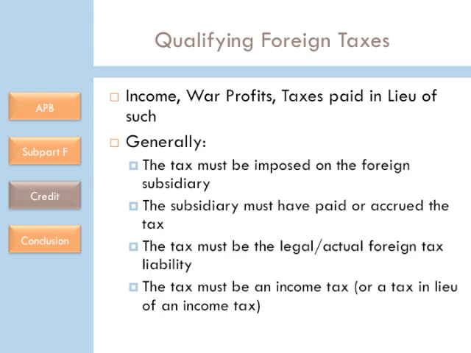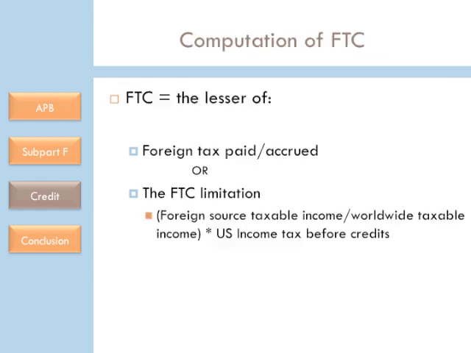You can claim the credit for a qualified foreign tax in the year in which you pay or accrue it, depending on your method of accounting. If you are contesting your foreign tax liability, you cannot accrue it and take a credit until the amount of foreign tax due is finally determined. The credit does not apply to tax imposed by countries with which the United States does not have a friendly diplomatic relationship.